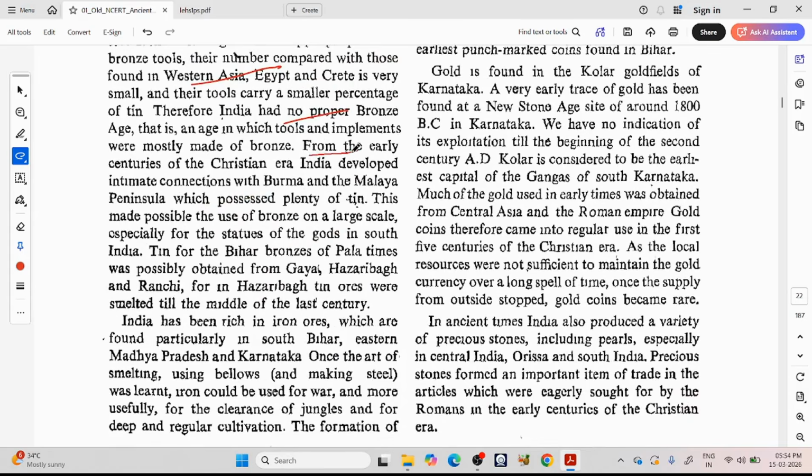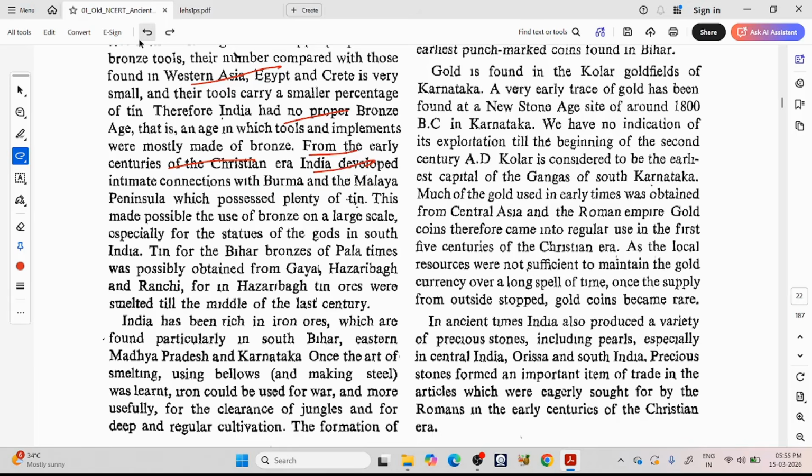From the early centuries of the Christian era, that means the 1st century, 2nd century AD, India developed intimate connections with Burma and the Malay Peninsula, which possessed plenty of tin. The Harappan civilization and this ancient period is around 1500, 2000 BC to 600 BC.